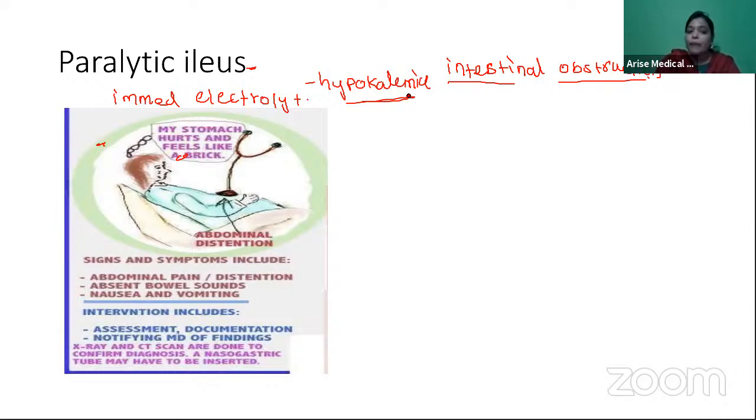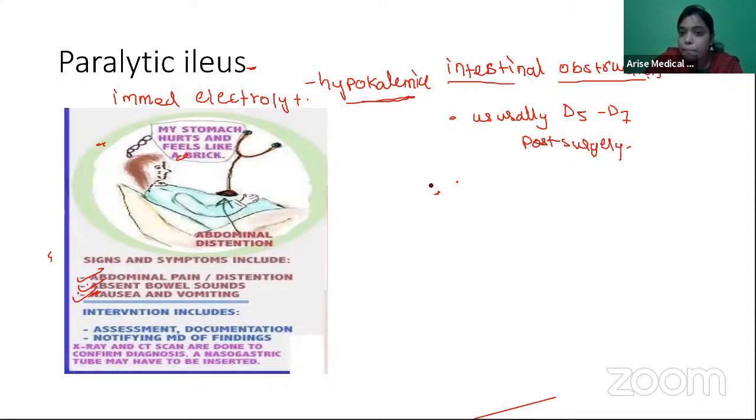So because of that, what happens? There will be distended abdomen. It's not moving. How will the food go inside? How will the food go down? It won't go down. So it will come out from up itself. So they'll have nausea, vomiting. When the bowels are not moving, obviously you'll have absent bowel sounds. So there will be abdominal pain and distension, absent bowel sounds, and nausea and vomiting. Right? Whereas for intestinal obstruction, it is usually seen day 5 to day 7 post surgery.